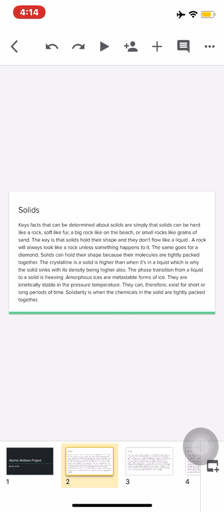Solids can hold their shape because their molecules are tightly packed together. The density of a crystalline solid is higher than when it is in a liquid, so the solid sinks, its density being higher also.